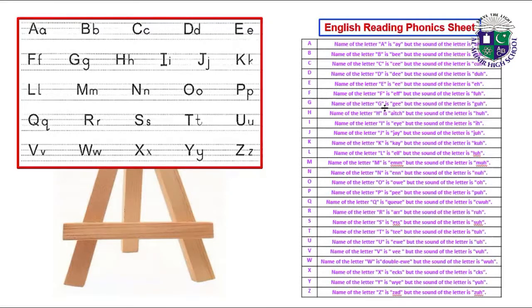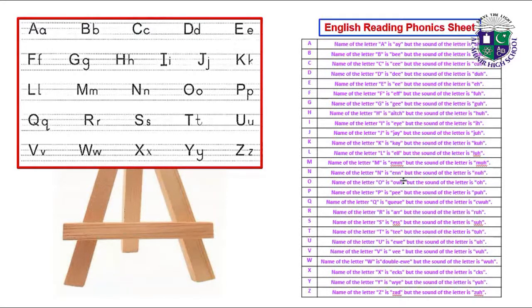Name of the letter G is G, but the sound of the letter is G. Name of the letter H is H. Name of the letter I is I. Name of the letter J is J. Name of the letter K is K. Name of the letter L is L. Name of the letter M is M.